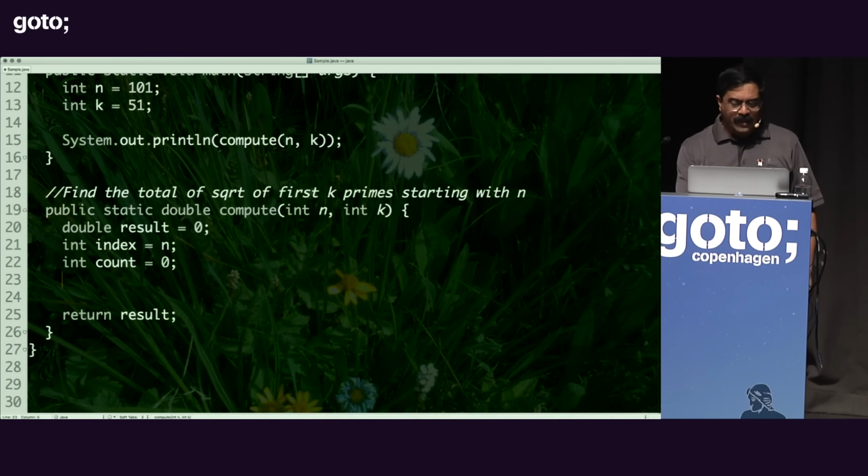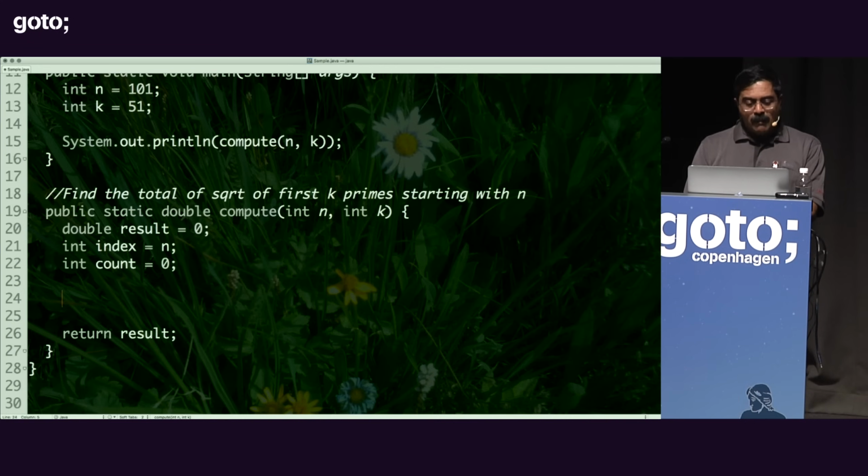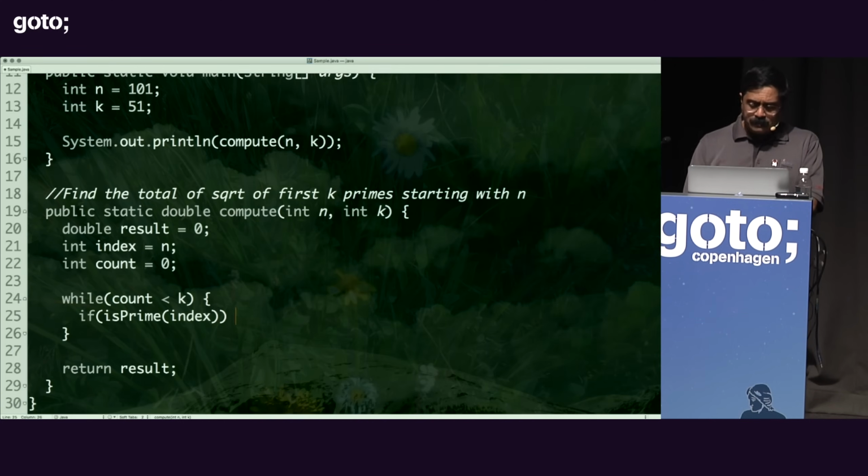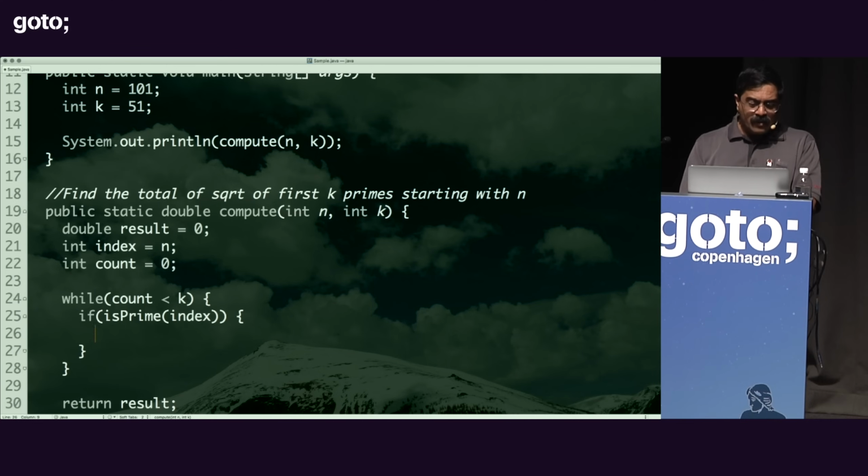If you notice, we set up some variables, but then I say while count is less than k, and I come to a grinding halt and ask the question, is it less than k or less than or equal to k? Not sure still. Then I say if isPrime of index, then what am I going to do? Then I'm going to say result plus equal to Math.sqrt of index.